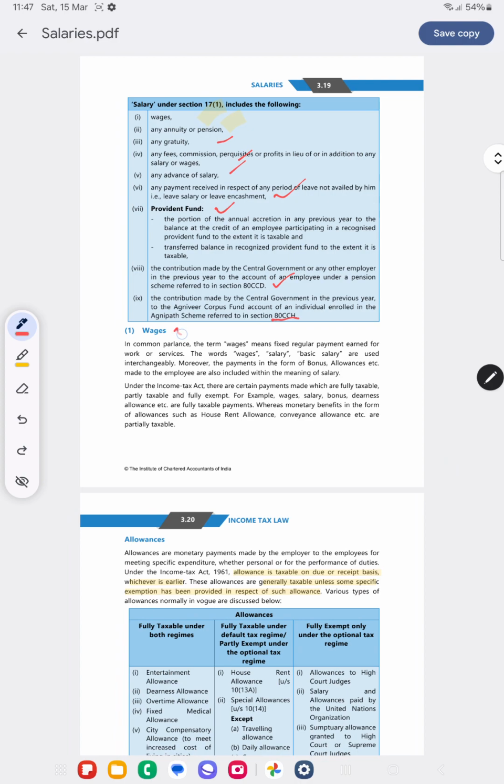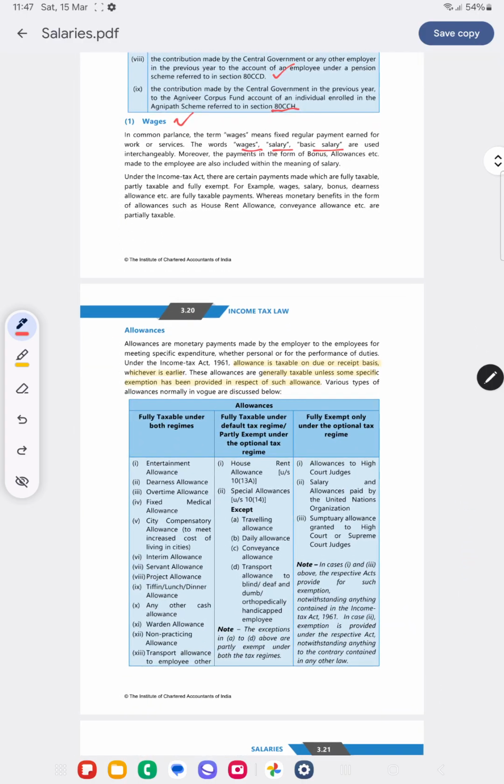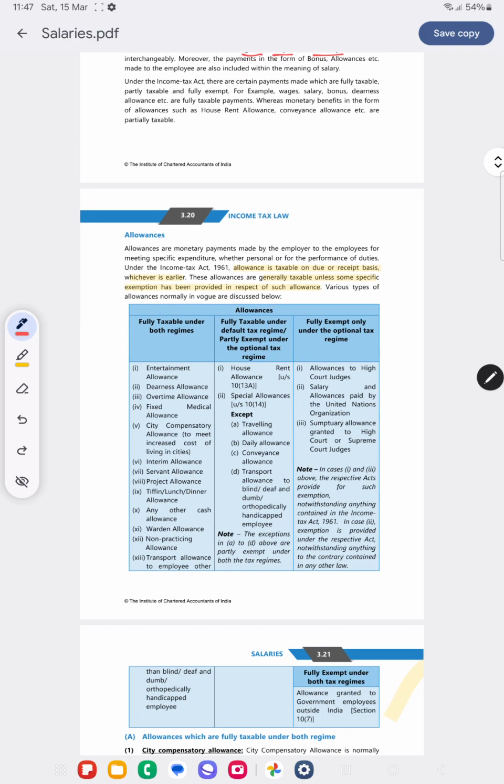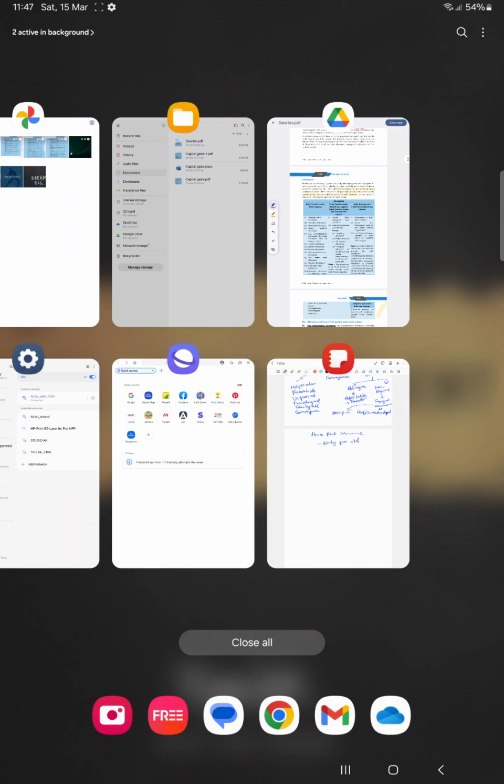What is wages? See, there can be salary, wages. The words can be used interchangeably. Any sort of wages will be 100% taxable. Allowances. Okay, now let's come to allowances. What are allowances? Allowances will be generally taxable. However, there are exemptions under certain allowances, under both tax regimes or under either of the tax regimes. So let's check that.